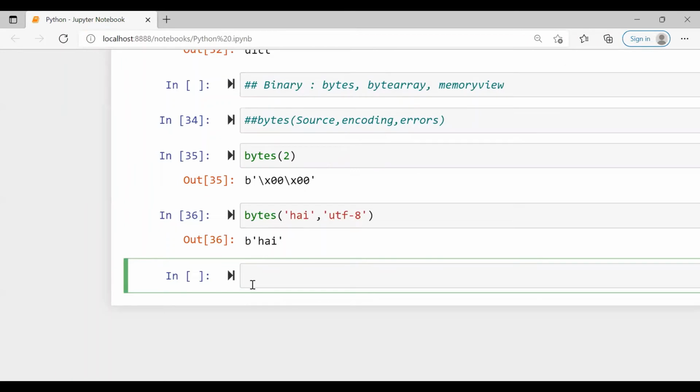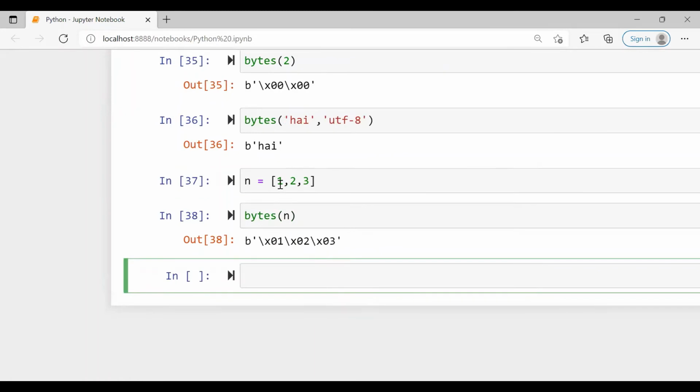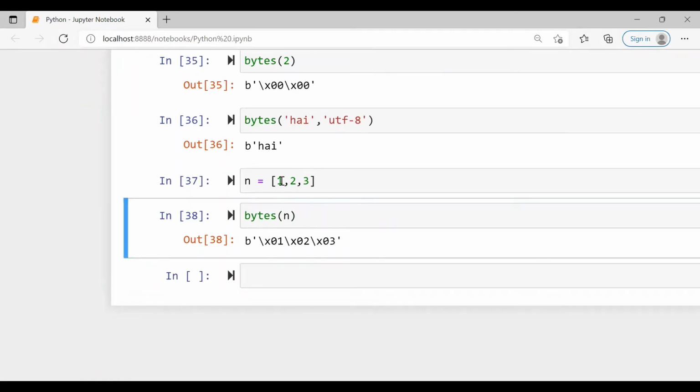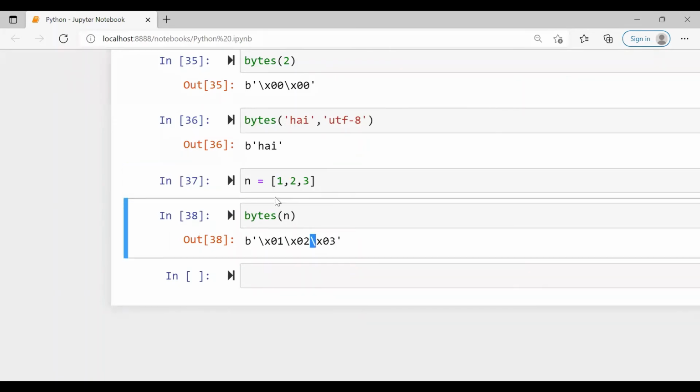And then we can also convert iterables. If you take any numbers, suppose n is equal to list of 1, 2, 3. This is a list, you all know that. You can convert it into bytes, and let us try to print bytes of n. Then it will return the byte values, that is 1, 2 and 3. So it has converted iterables to bytes.